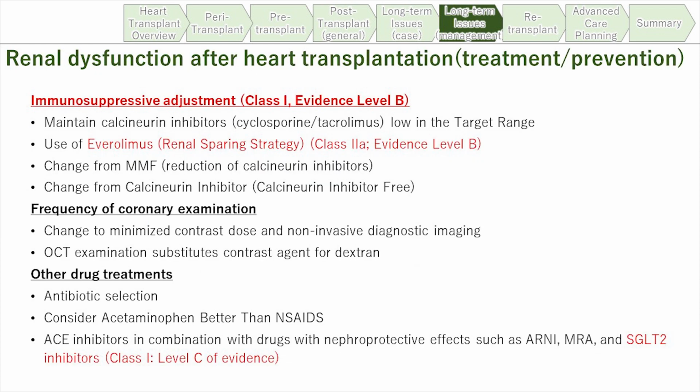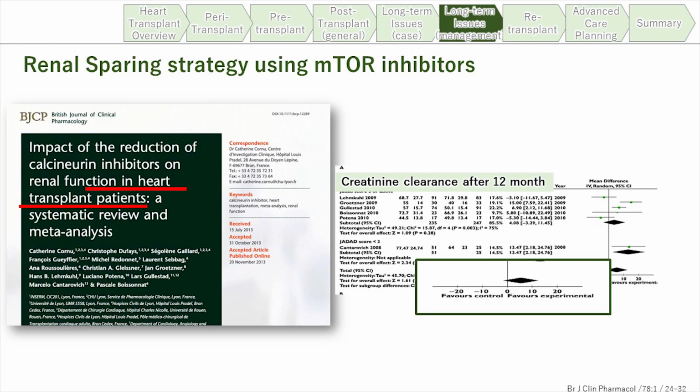So for renal dysfunction, again, everolimus can be used. The mTOR inhibitors use is a key to preserve renal function after transplantation. This is called a renal sparing strategy. The meta-analysis also showed the favorable effect of mTOR inhibitors.